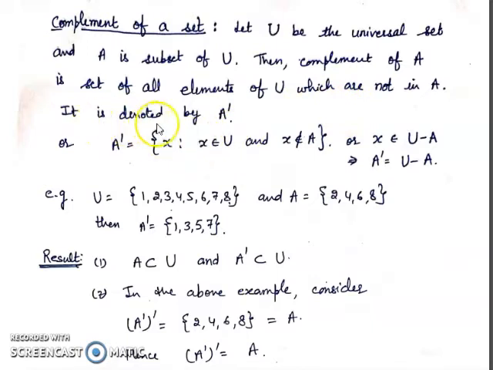It is denoted by A dash and it is read as A complement.